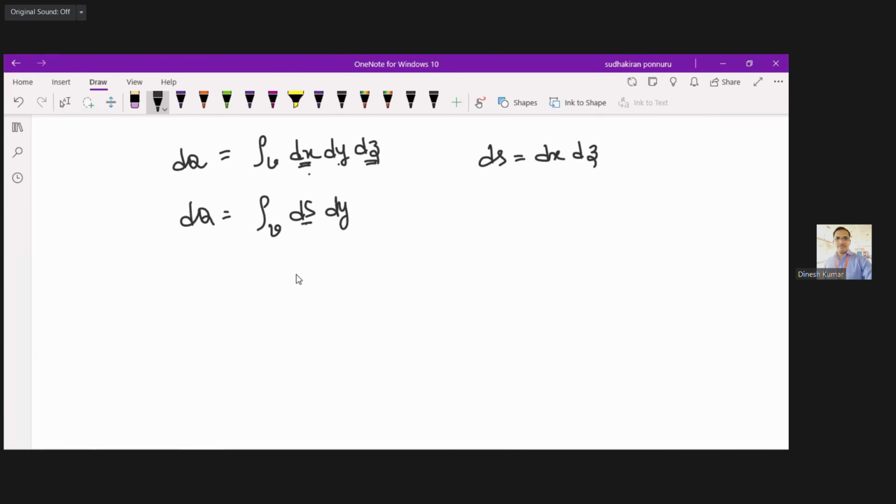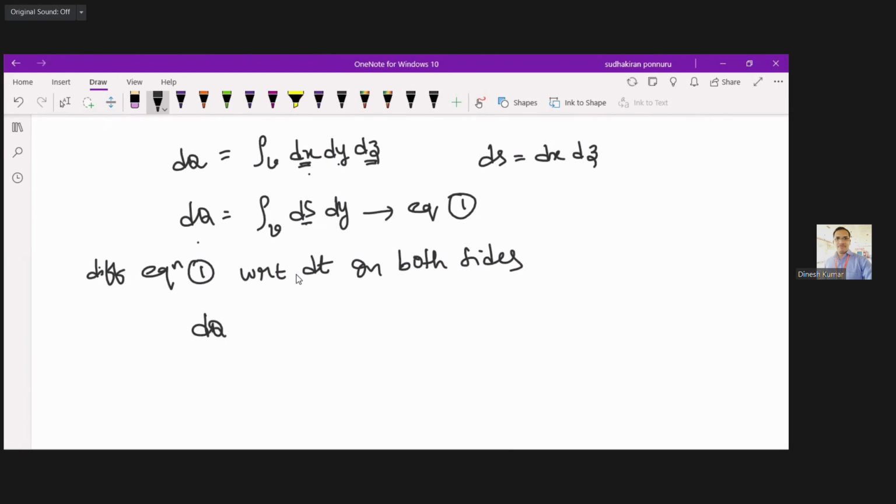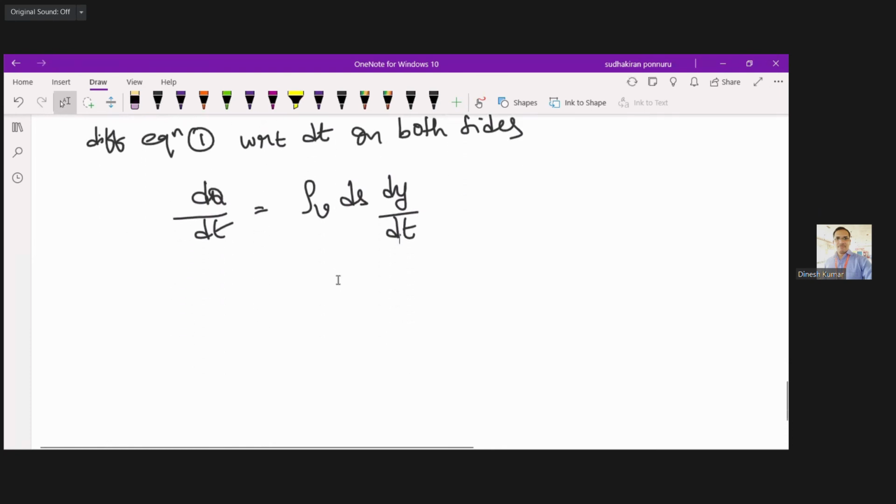Now I am taking the value of ds, but before that, I'm going to differentiate the equation. Let it be equation 1. Differentiating equation 1 with respect to t on both sides, dq divided by dt is equal to rho v ds, dy divided by dt.